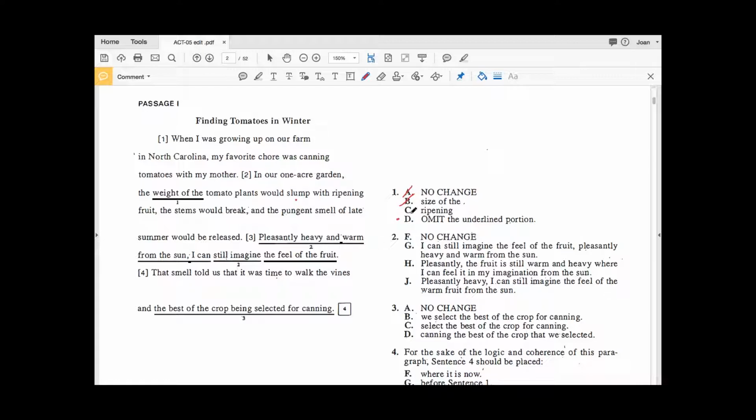And like I said earlier, ripening is another form of redundancy because we have the same word ripening right here. And so that is also incorrect. So we're left with our original thought, answer choice D. Answer choice D is correct.